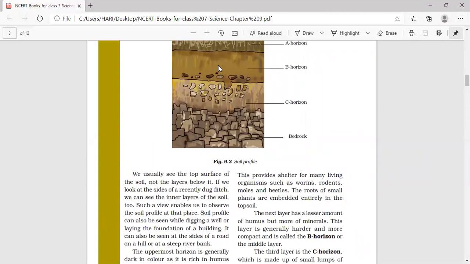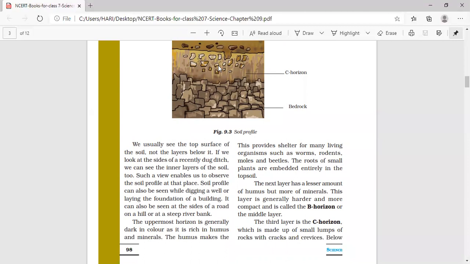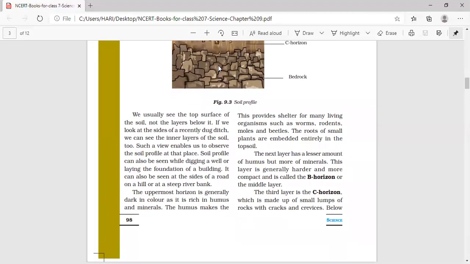Then below the B horizon, we can see the C horizon, which is mainly formed of the rocks with the cracks and crevices. And below the C horizon, we can see the bedrock, very difficult to dig up with a spade even, as it is composed of rocks only. Okay, children, we will continue the remaining part in the next video.